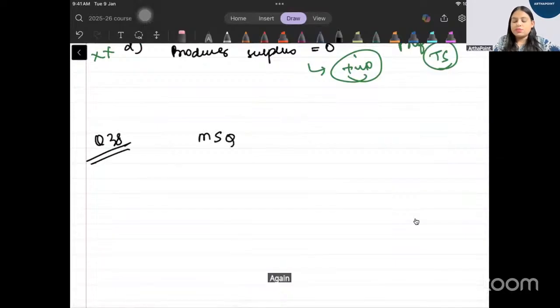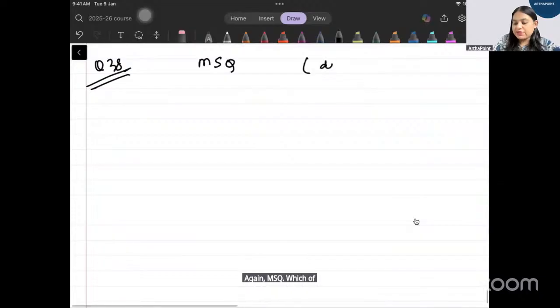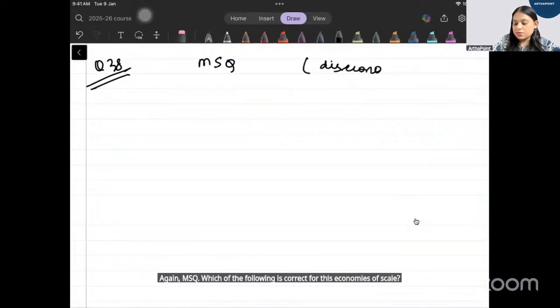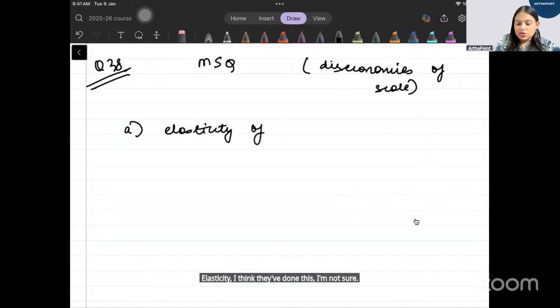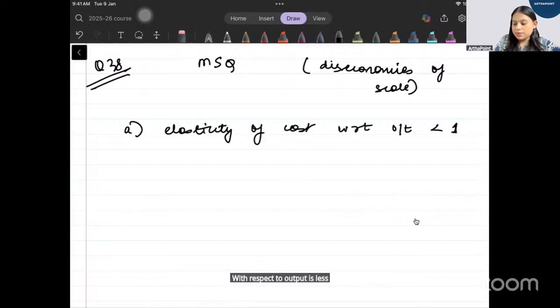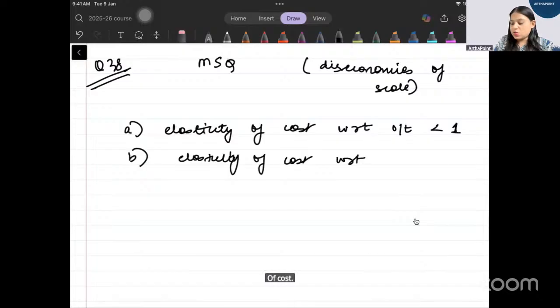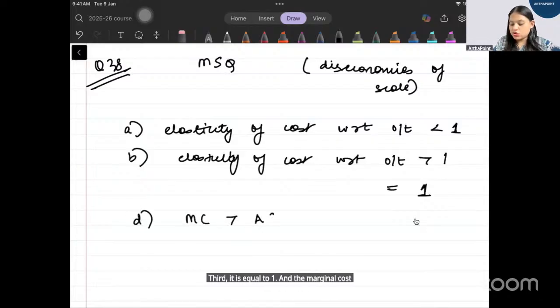Again, MSQ. Which of the following is correct for diseconomies of scale? A, elasticity of cost with respect to output is less than 1. B, elasticity of cost with respect to output is greater than 1. C, it is equal to 1. And D, marginal cost is greater than average cost.